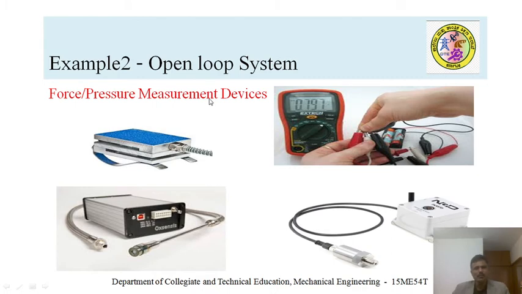Similarly, you can see some other open loop systems, such as strain gauge measuring devices and pressure measurement devices. These devices are used to measure the pressure, and it simply gives the output. So here there is no control on the output value.